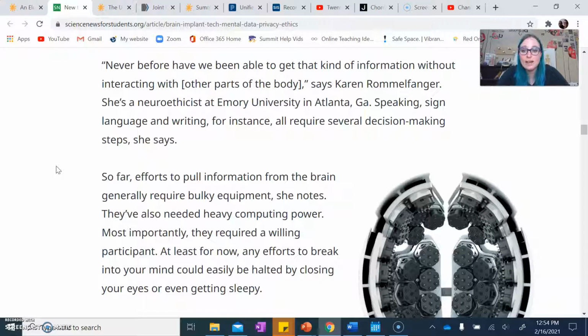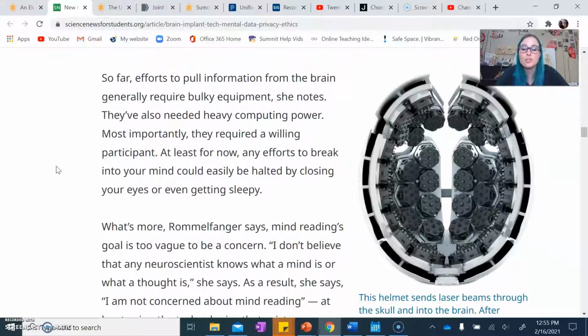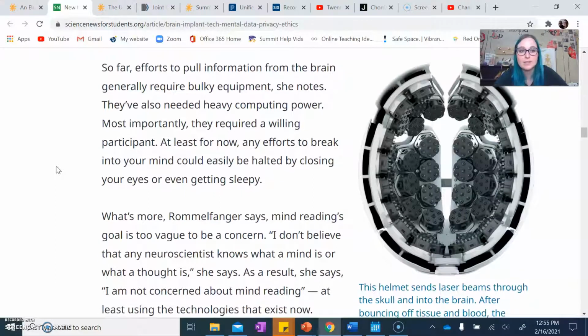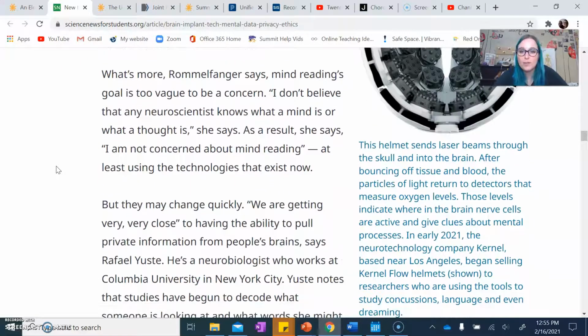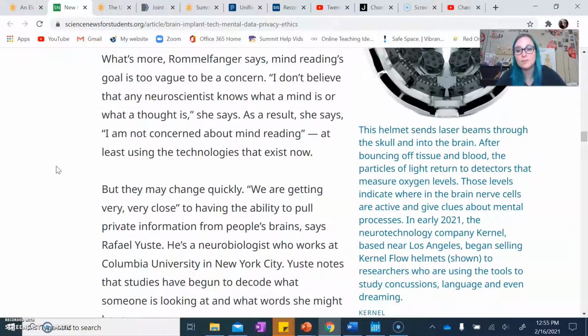Speaking, sign language, and writing, for instance, all require several decision-making steps, she says. So far, efforts to pull information from the brain generally require bulky equipment, she notes. They've also needed heavy computing power. Most importantly, they required a willing participant. At least for now, any efforts to break into your mind could easily be halted by closing your eyes or even getting sleepy. What's more, Rummelfinger says, mind reading's goal is too vague to be a concern. "I don't believe that any neuroscientist knows what a mind is or what a thought is," she says. "As a result, I'm not concerned about mind reading, at least using the technologies that exist now."